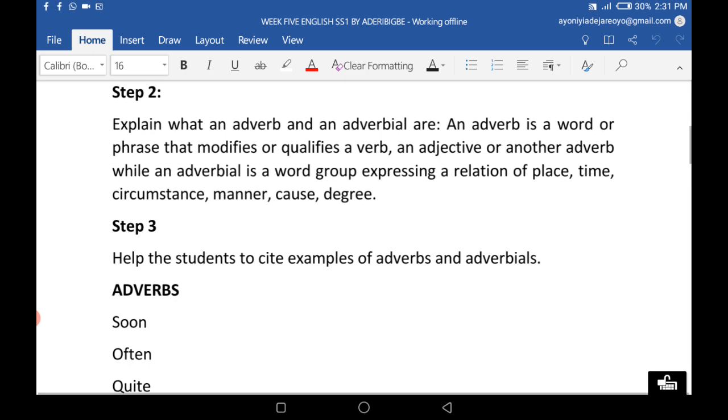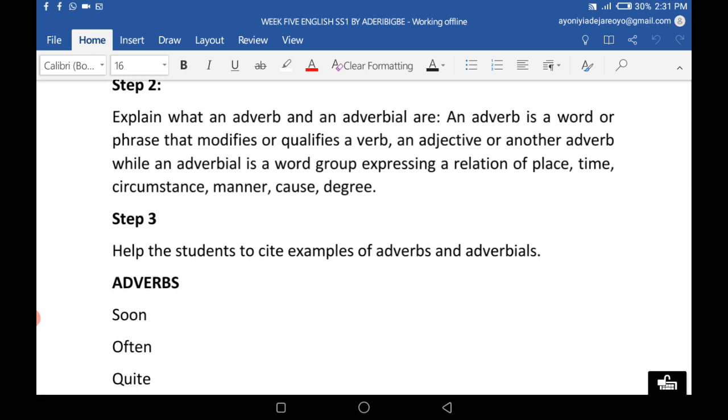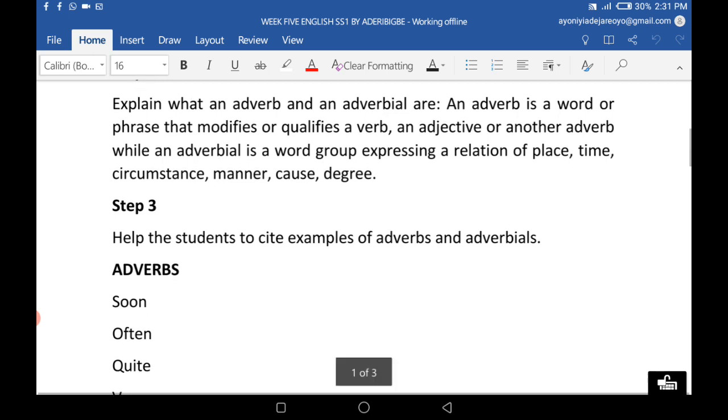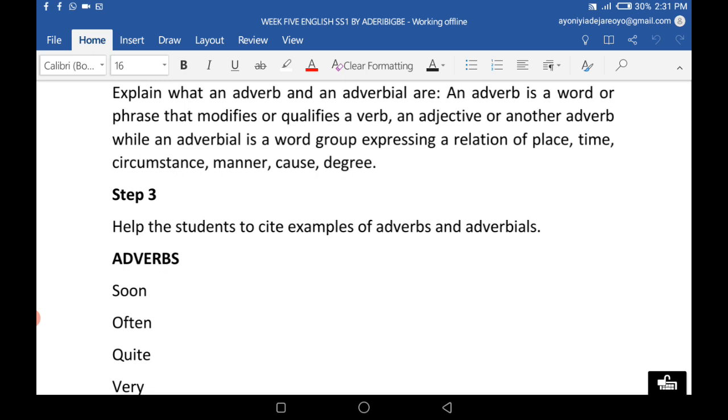Simply put, an adverbial will express the relationship it has with the word, which is a verb, an adjective, or an adverb. The relationship it has with it as regards the place or the time that we're talking about, or the circumstance or the manner or the cause or the degree. We'll get there. You'll get it better.